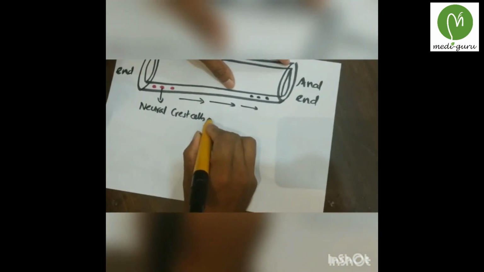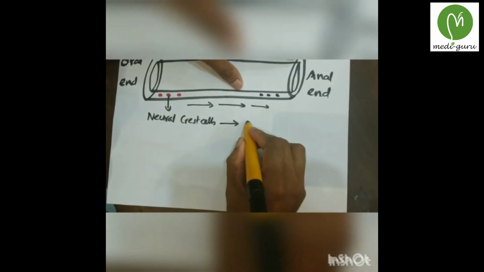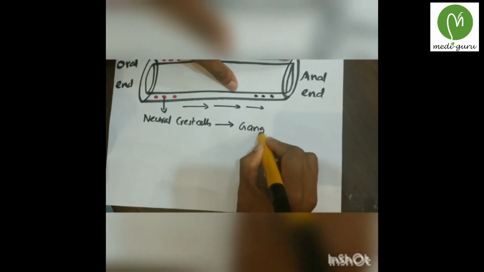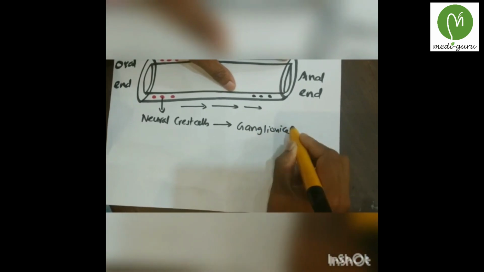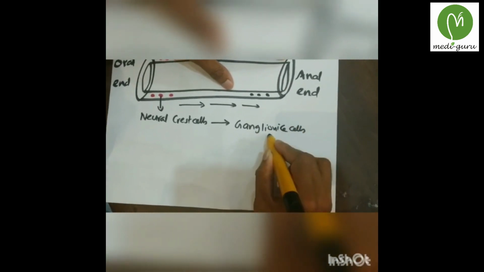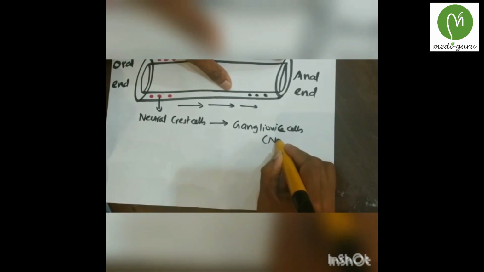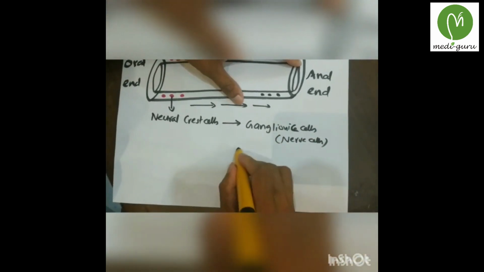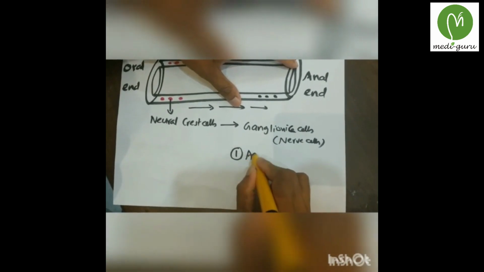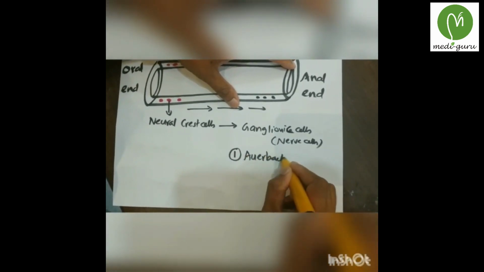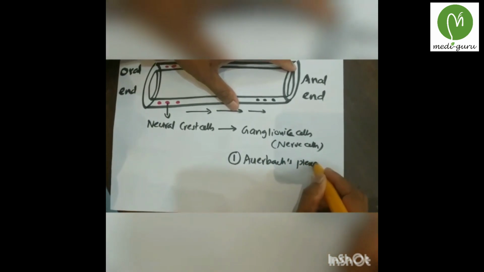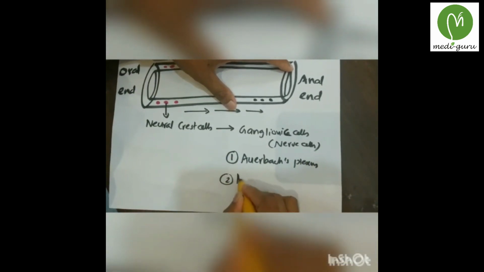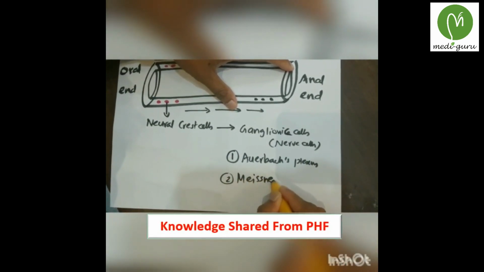And these neural crest cells later develop into ganglionic cells, or nerve cells. And these ganglionic cells include Auerbach's plexus and Meissner's plexus.